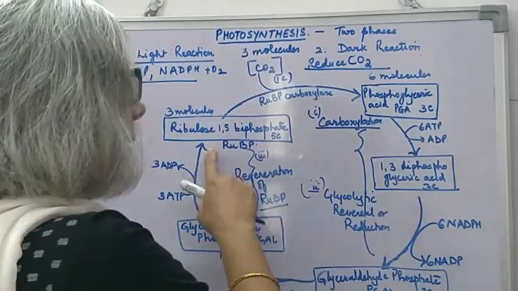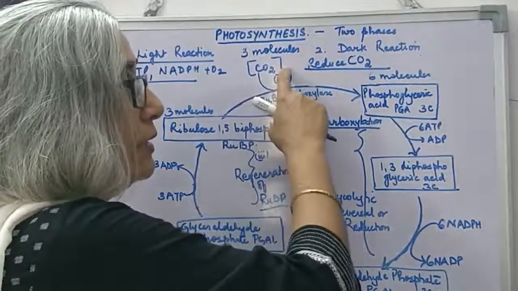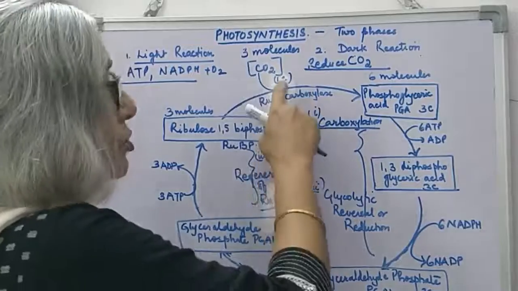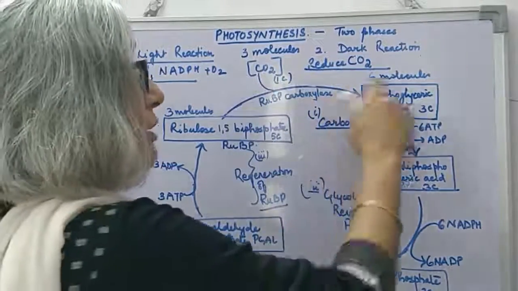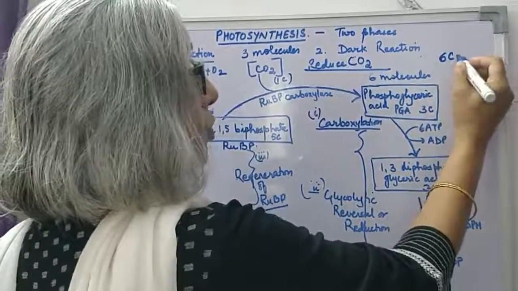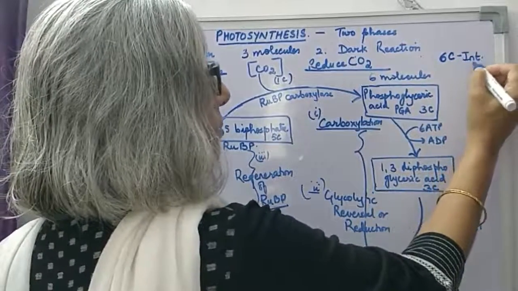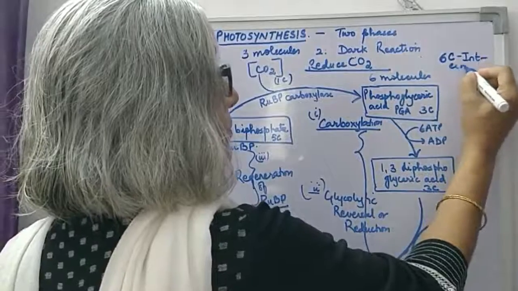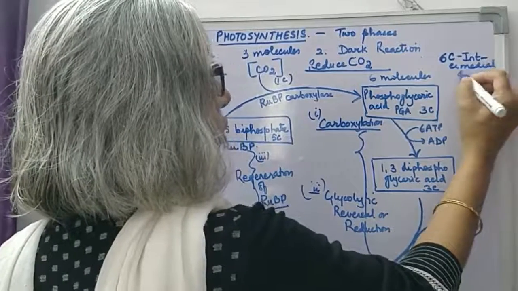First, RuBP combines with carbon dioxide, and this is a 5-carbon sugar, this is a 1-carbon compound. So first an intermediate compound of 6 carbons is formed.